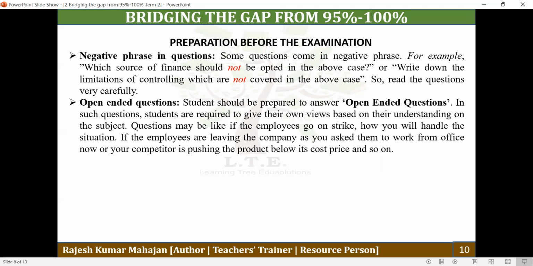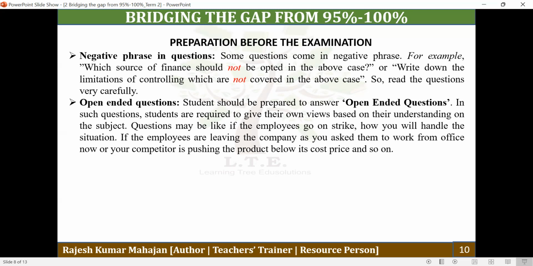And one more type, the open-ended question. For open-ended questions, your books cannot help anywhere. Whatever book you use, these books are not going to help you anywhere. Under this type of question, you are given a certain situation, and in that situation, you are expected to give the solution.